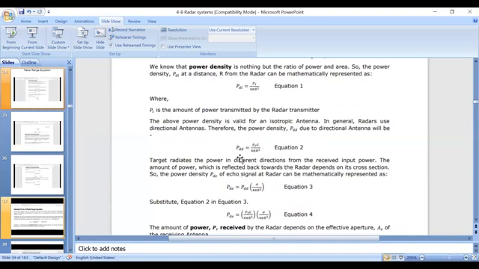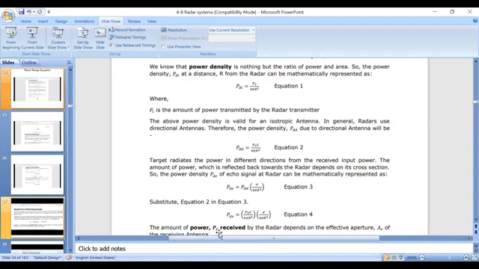Then you derive equation 3 by substituting the PDD value. This is the amount of power transmitted towards the target in free space.